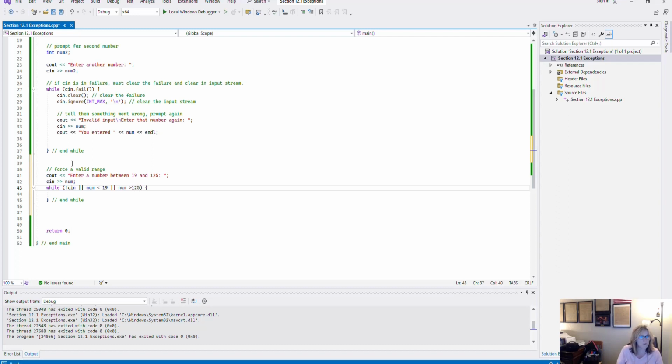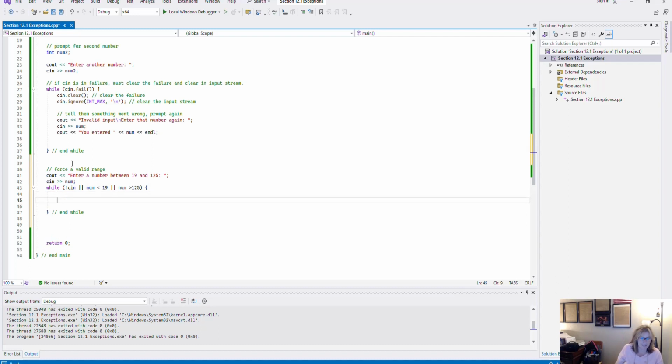Greater than 125. So here we go. The condition on here that says not cin says my input is in failure. So while input is in failure, do it again. Or while the number is less than 19, do it again. Or while the number is greater than 125, do it again. So I can do all three of those conditions inside of here.